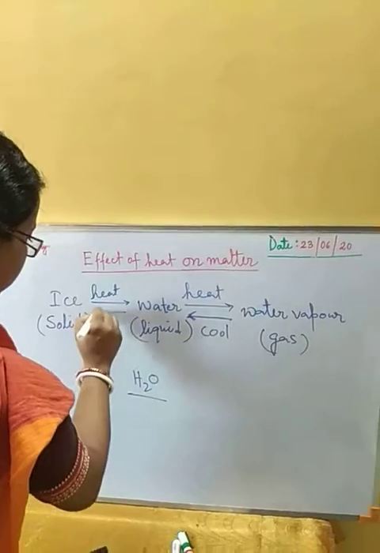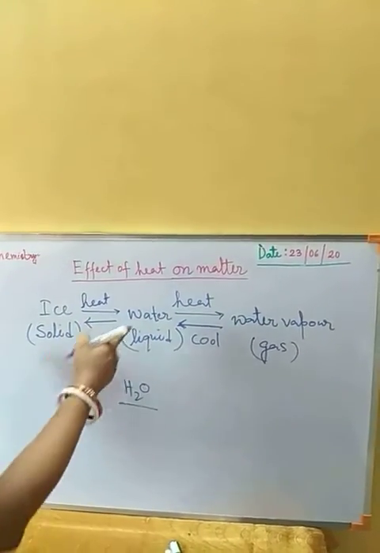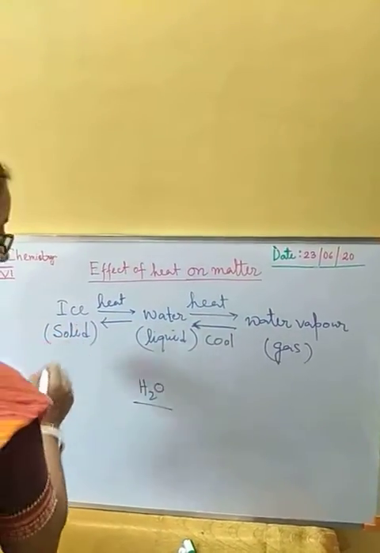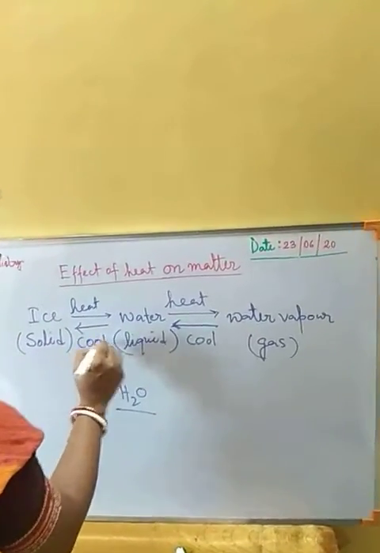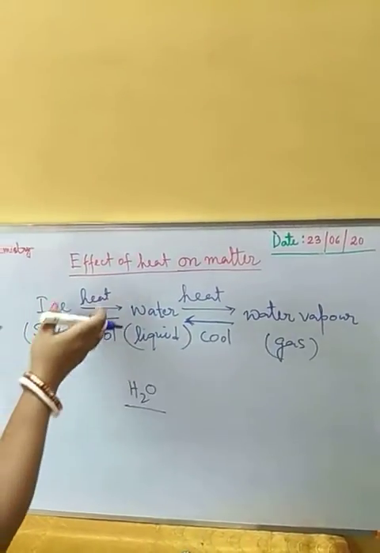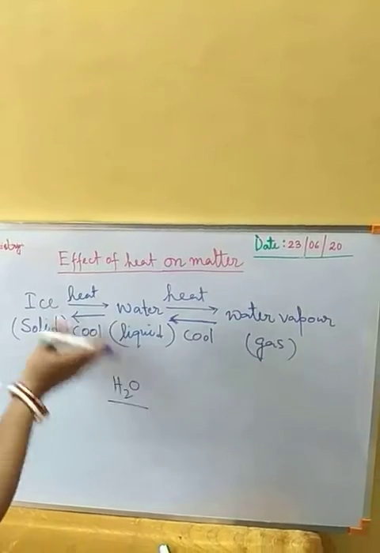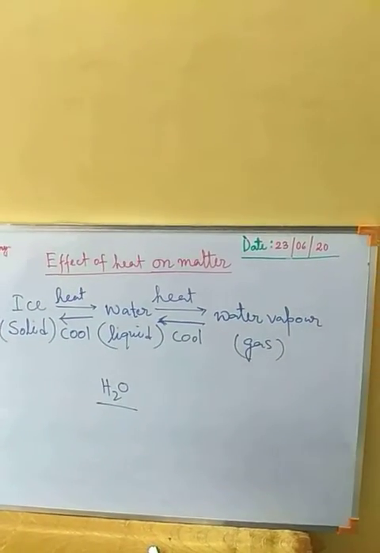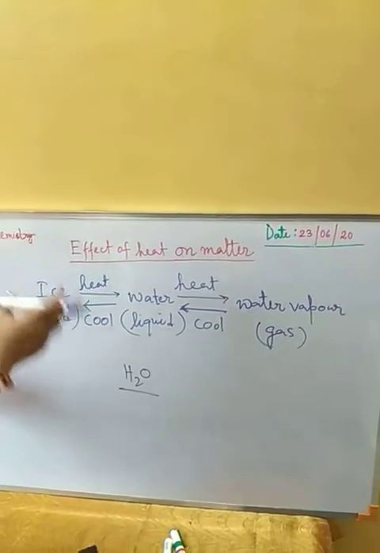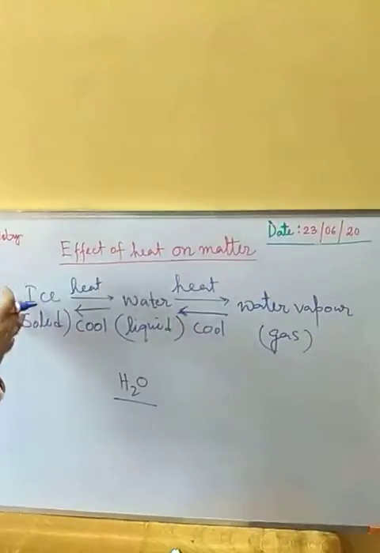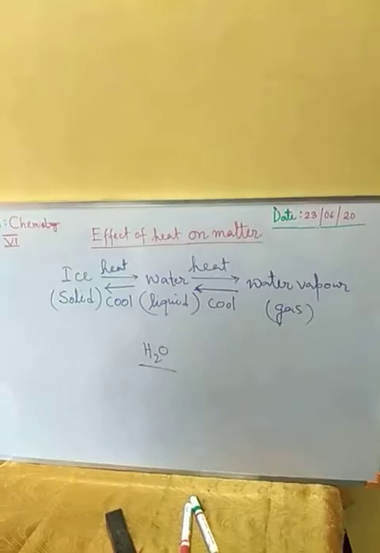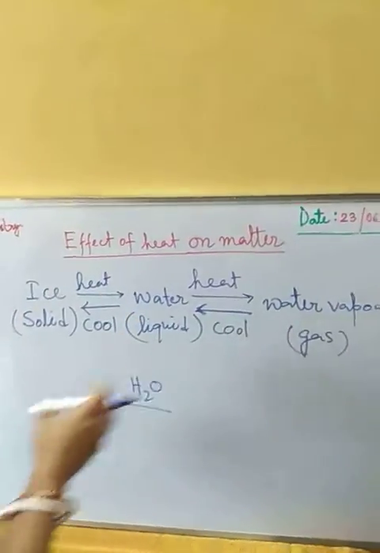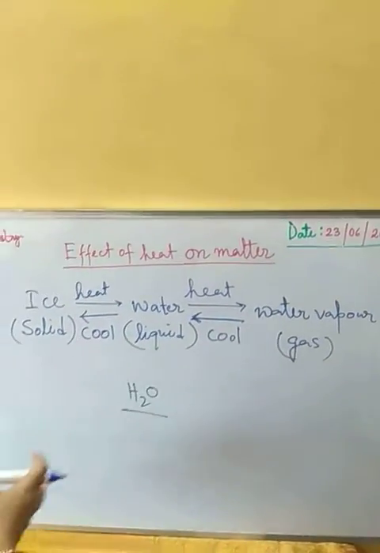So the same here, we are going to get from water. If we freeze or cool it down, we will be getting the ice. So in a refrigerator we keep water, and after some time we can get the ice. So you can see one form to another form we are getting. That means we are interconverting the states of water.